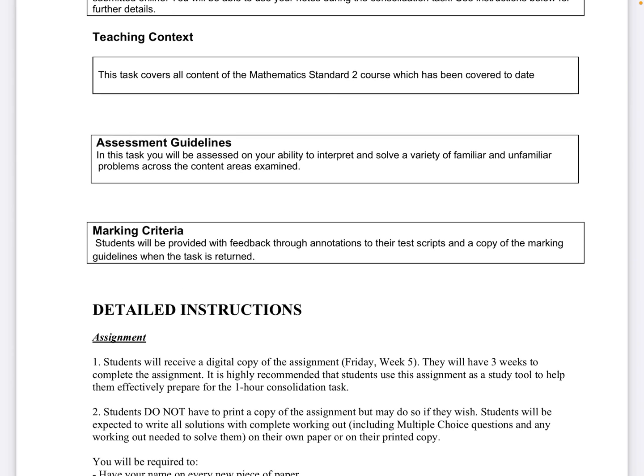The task covers all content of the Mathematics Standard 2 course which has been covered to date, which is everything. In this task, you'll be assessed on your ability to interpret and solve a variety of familiar and unfamiliar problems across the content areas examined. And your marking criteria, you will be provided with feedback through annotations to your test scripts and a copy of the marking guidelines when the task is returned.